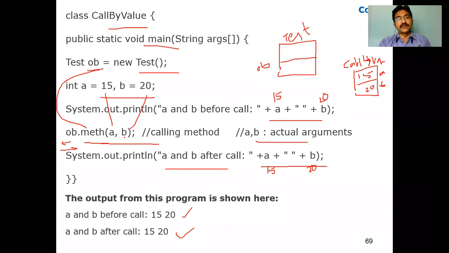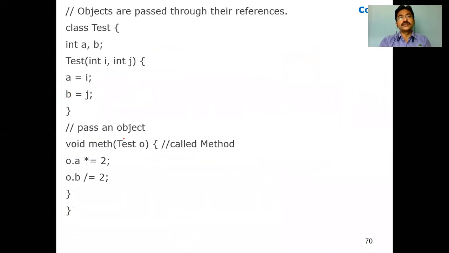It is called call by value. We can store the value in a variable A, and store the value 20 in B, and thus variables can be passed here. That can also be called call by value. Okay. Now coming to the next part, that is call by reference.